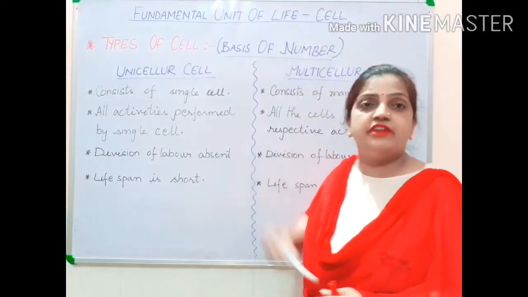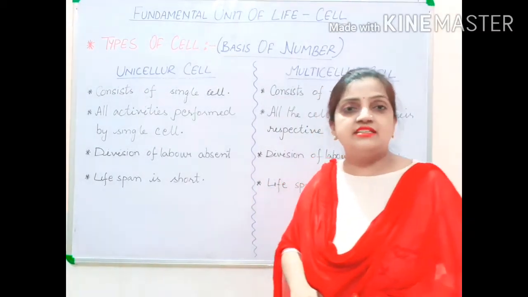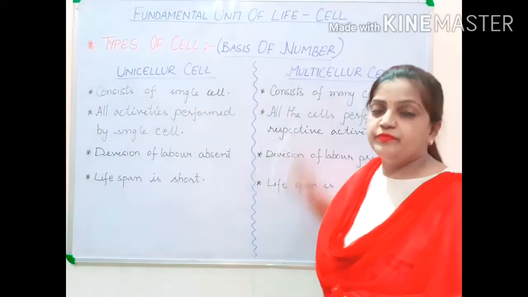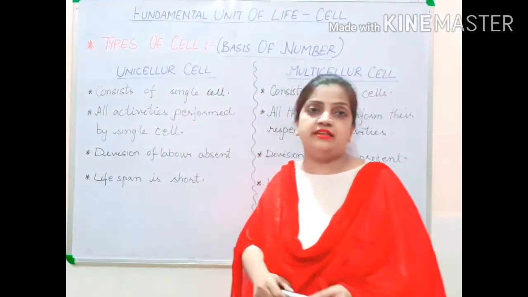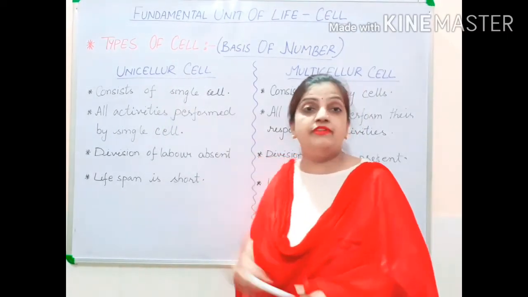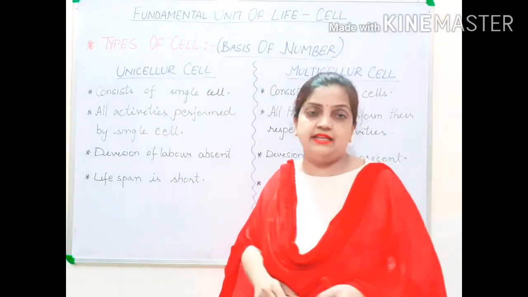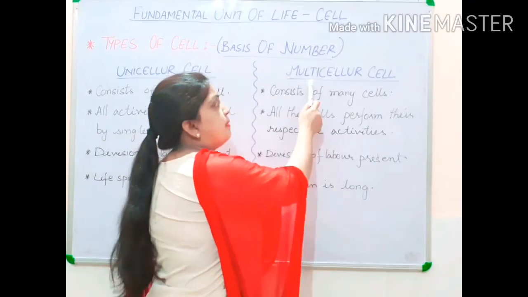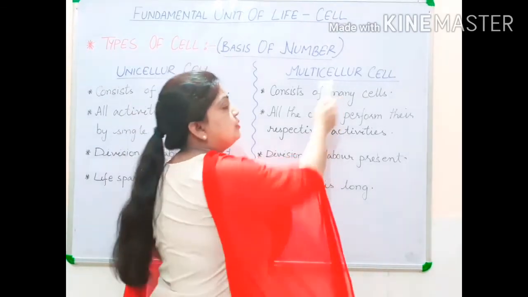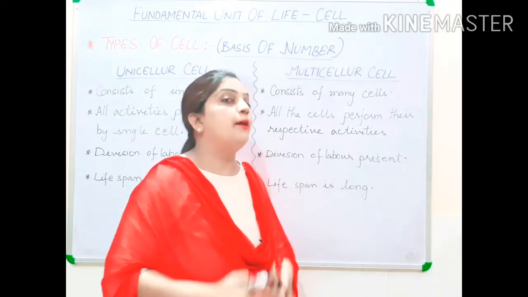These are differentiated on the basis of number of cells. First, let us know the meaning of unicellular and multicellular. Children, the term uni means one, single, and cellular means cell. So single cell. We will be discussing the organisms that are made up of a single cell. And here the term is multicellular. Multi means many, several, abundant, and cellular means cell. So here we will be discussing the organisms that are made up of many cells.